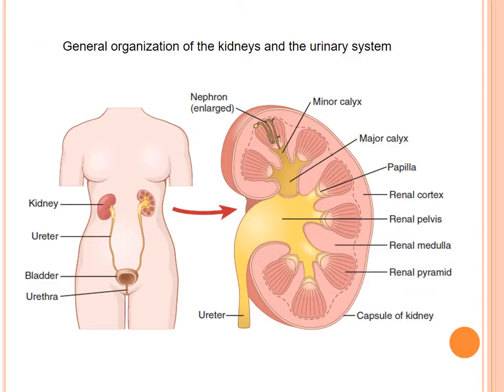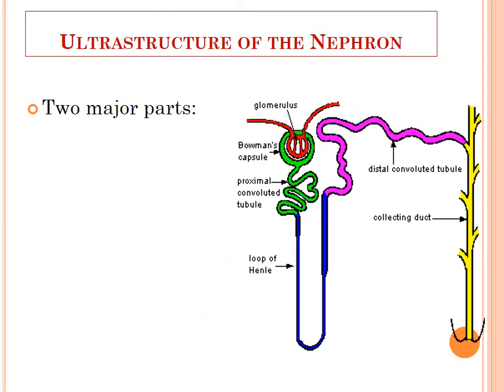This is just a brief revision of what we have discussed till now. These are the components of the urinary system, and this is the internal structure of the kidney. Now you know that the nephrons are the basis of kidney function, so you must know in detail the basic anatomy of the nephron. This is the nephron, a hollow tubular structure present within the kidney. Anatomically it is divided into basically two portions or two parts.